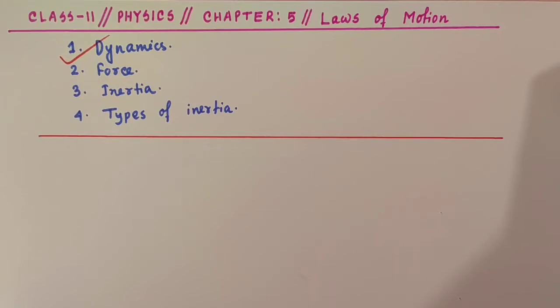Let us look at some examples from our daily life. Suppose the running of a car on a road, flying of a kite, walking on a road, etc. So the question is, what causes the motion of bodies? In this chapter, we shall find the answer. In the branch of dynamics, we deal with the study of the motion of a body taking into consideration its cause.